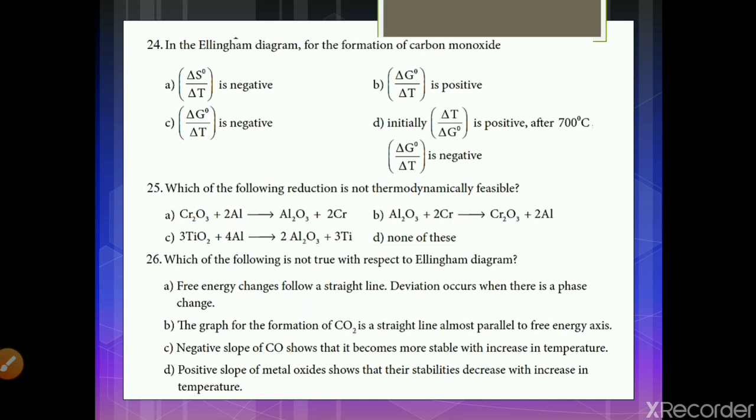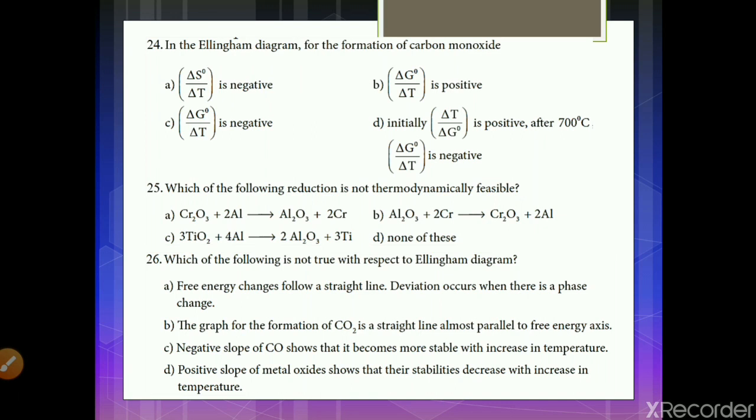Answer C. Option C. Which of the following reduction is not thermodynamically feasible? As we have learned from the Ellingham diagram, the element which lies below will be a good reducing agent.